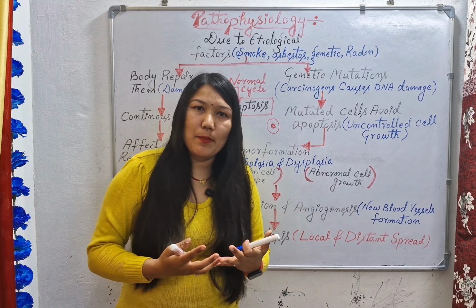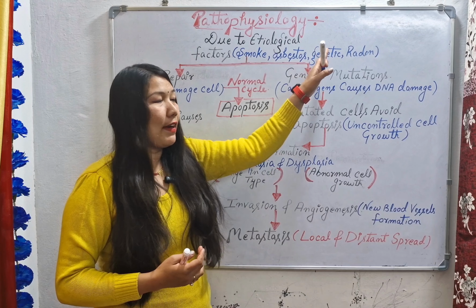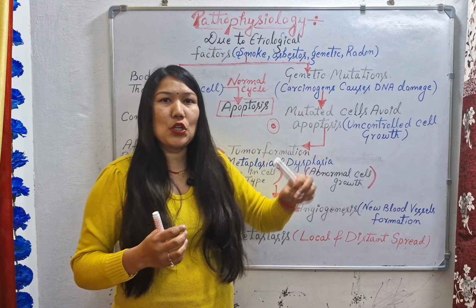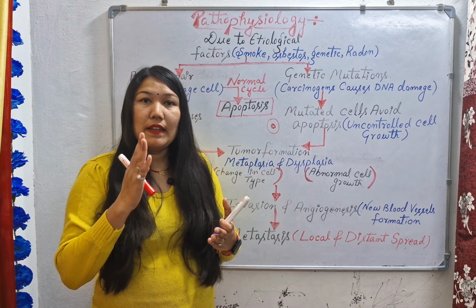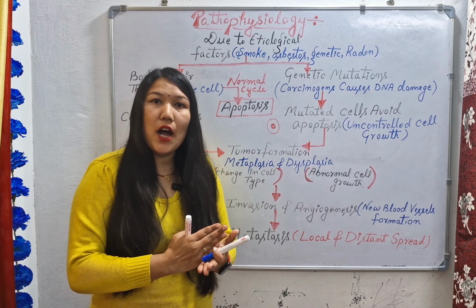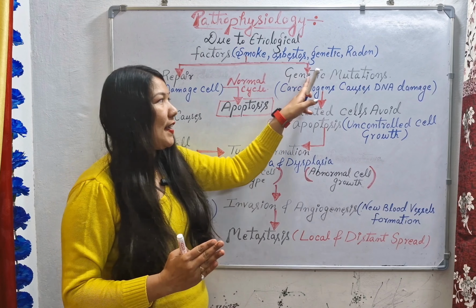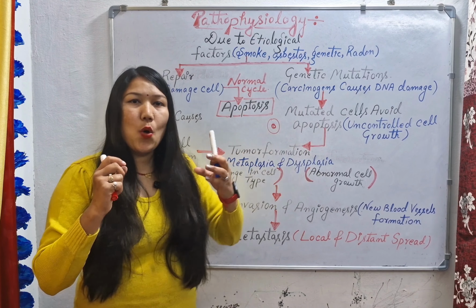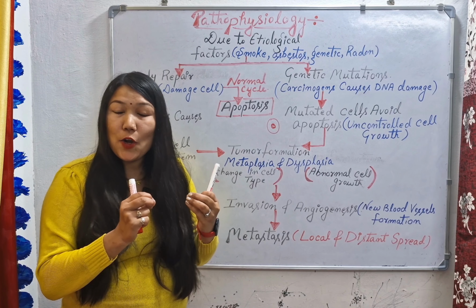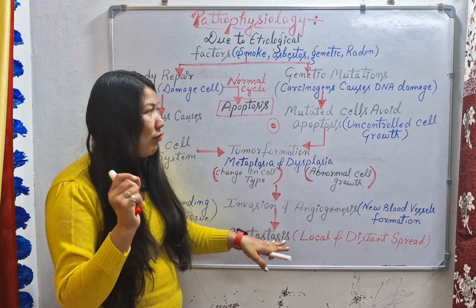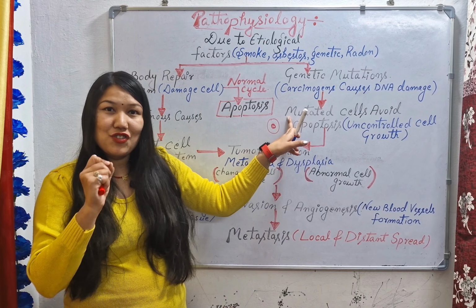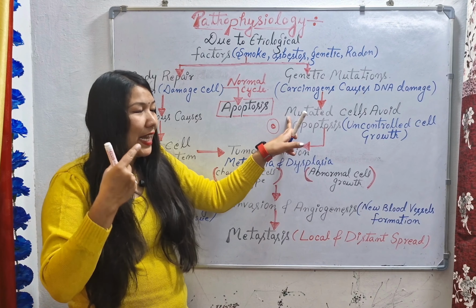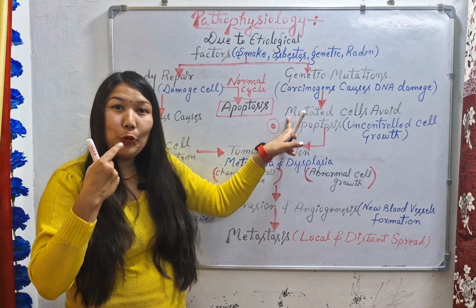The other thing which can happen in our body: suppose smoking, genetic factors or any kind of carcinogen exposure causes genetic mutations in our normal healthy cell. The carcinogen will change our cell DNA, that is known as genetic mutation. So here the carcinogen is causing DNA damage. Now when the DNA or genetic material of a healthy cell is damaged, what will happen? The cell has converted its type, it is in the mutated form now.